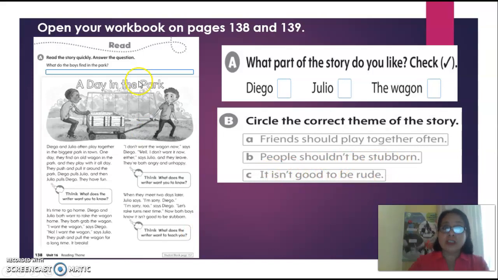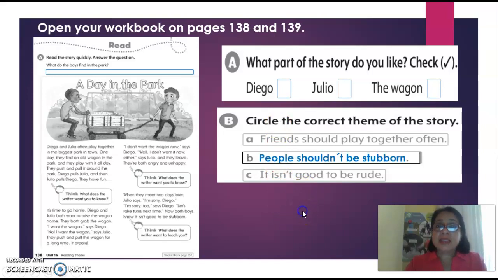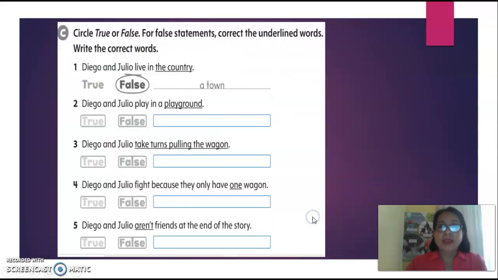So please, first, read the story. Second, answer the question A. Third, answer the comprehension activities on page 139. Okay? Next. For example, in this one, I gave you the answer. People shouldn't be stubborn. Okay? In the letter C, it says circle true or false. Or for false statements, circle and correct the underlined words. Right here, you have to circle if the statement is true or is false.